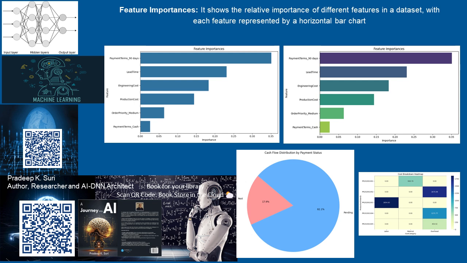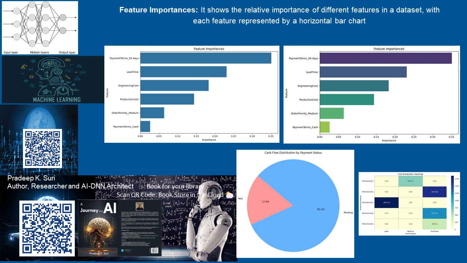Features and their importance scores. 1. Payment terms _ 90 days. This feature has the highest importance score, slightly above 0.30. 2. Lead time _ 90. The second most important feature, with a score just under 0.25. 3. Engineering cost. This feature has a moderate importance score. 4. Production cost. Slightly less important than engineering cost.